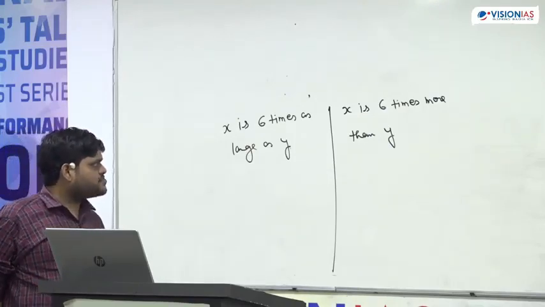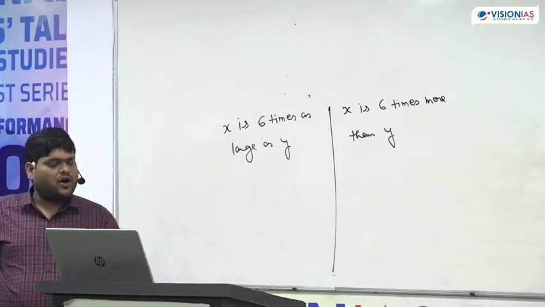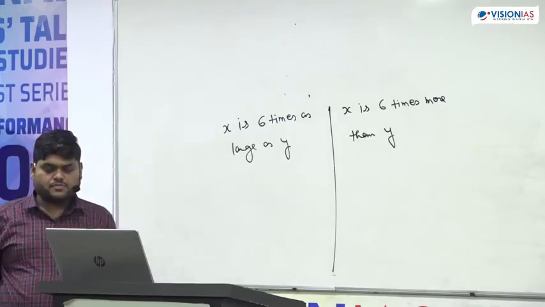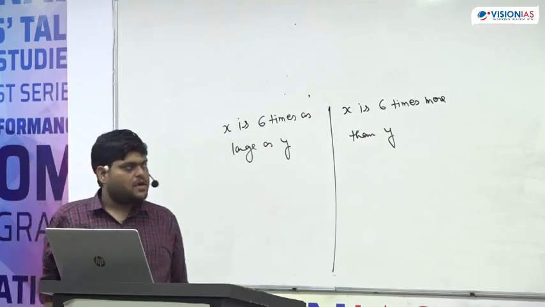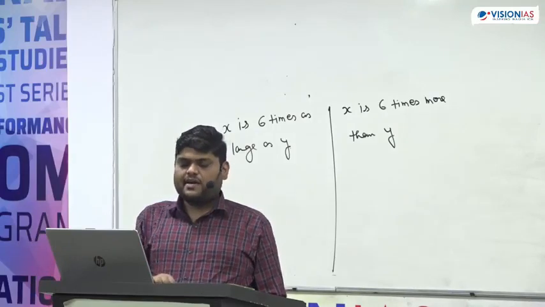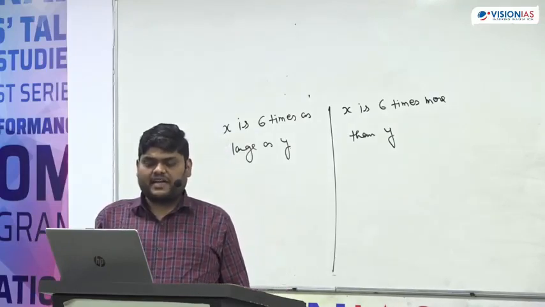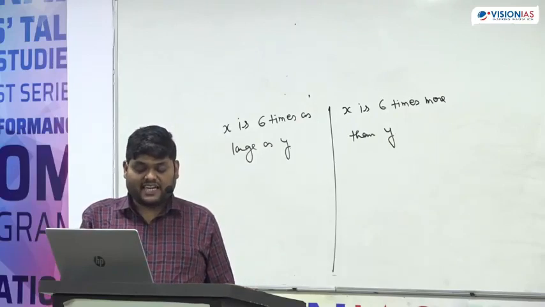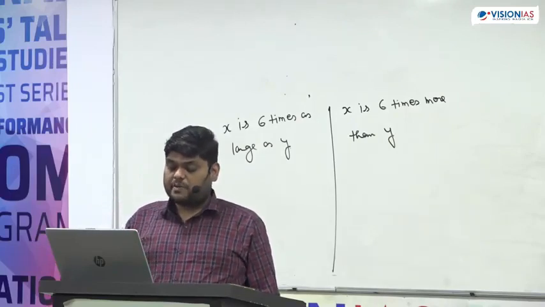X is 6 times as large as Y, or X is 6 times more than Y. We have 2 statements. Now you have to tell me what is the relationship between X and Y in both cases. First case and second case, what is the relationship between X and Y?